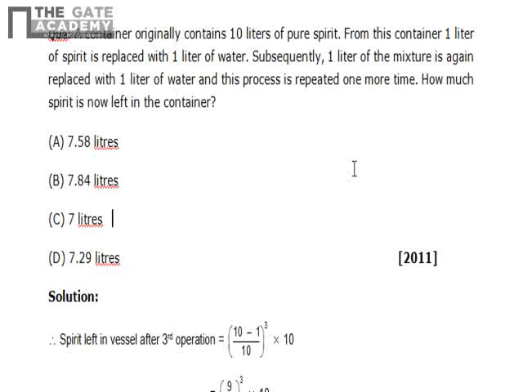This is actually a great problem. A container originally contains 10 liters of pure spirit. From this, 1 liter of spirit is replaced with 1 liter of water. Subsequently, 1 liter of mixture is again replaced with 1 liter of water, and this process is repeated one more time. That means they are repeating this process thrice. How much spirit is now left in the container?